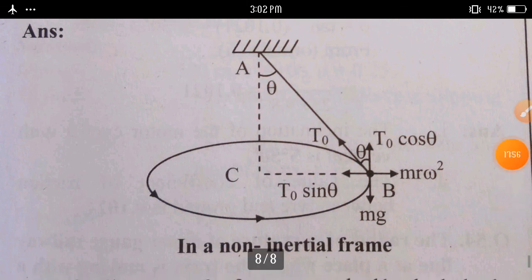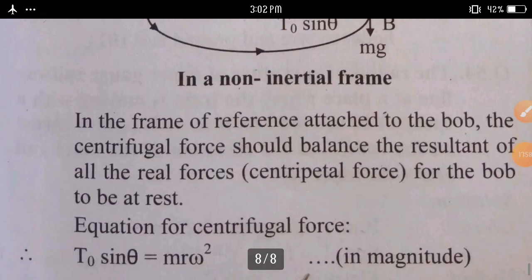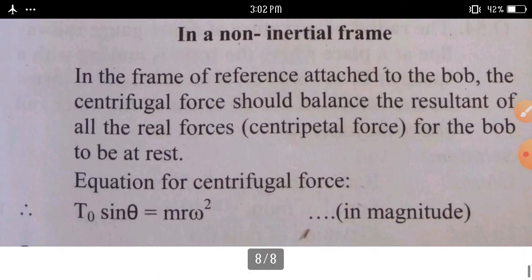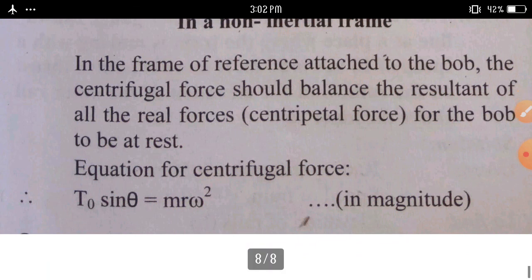In this frame of reference attached to the bob, the centrifugal force should balance the resultant of the real forces, all real forces considered as a centripetal force, for the bob to be at rest. Equation for centrifugal force, T0 sin theta is equal to m r omega square. Consider here magnitude only.